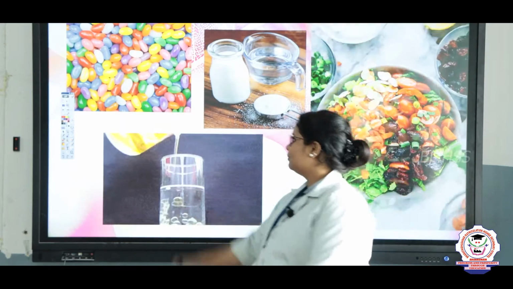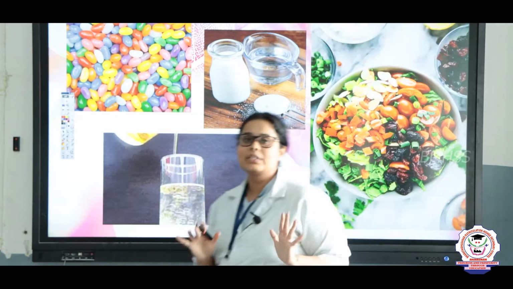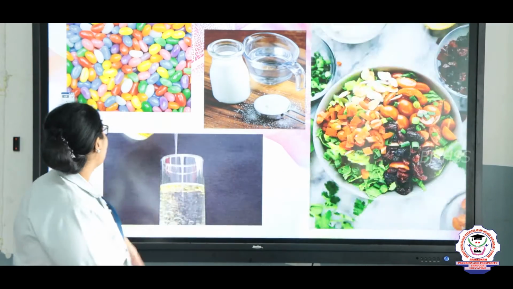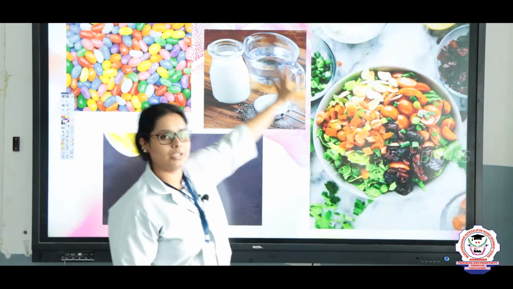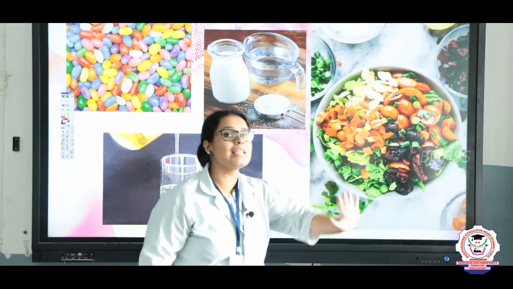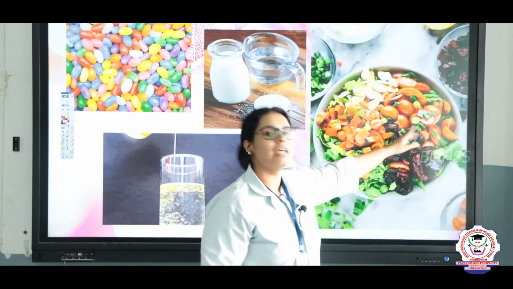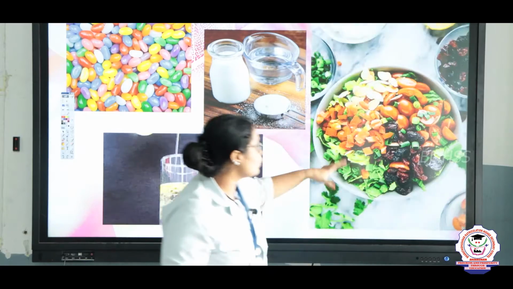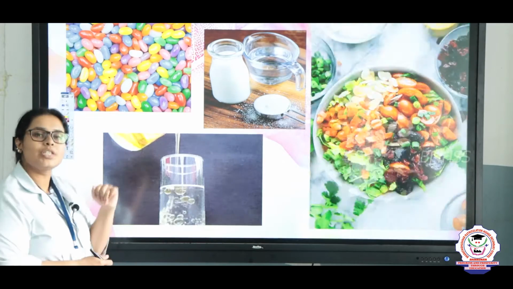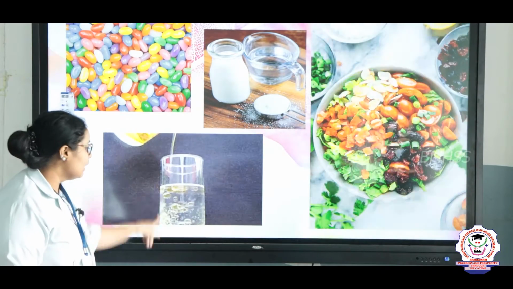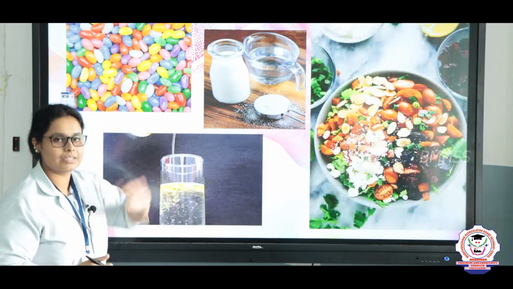So let's see here. Children, first tell me what you can see here in the diagrams. Yes, you are right. Here these are the jellies. Then there is milk and water. Here you can see there is a salad. In the salad, what all things are present? Yes, it is tomatoes, then dry fruits, then greens, everything is present, right? Same way here, you can see that there is a glass. In the glass there is water and then oil has been added.